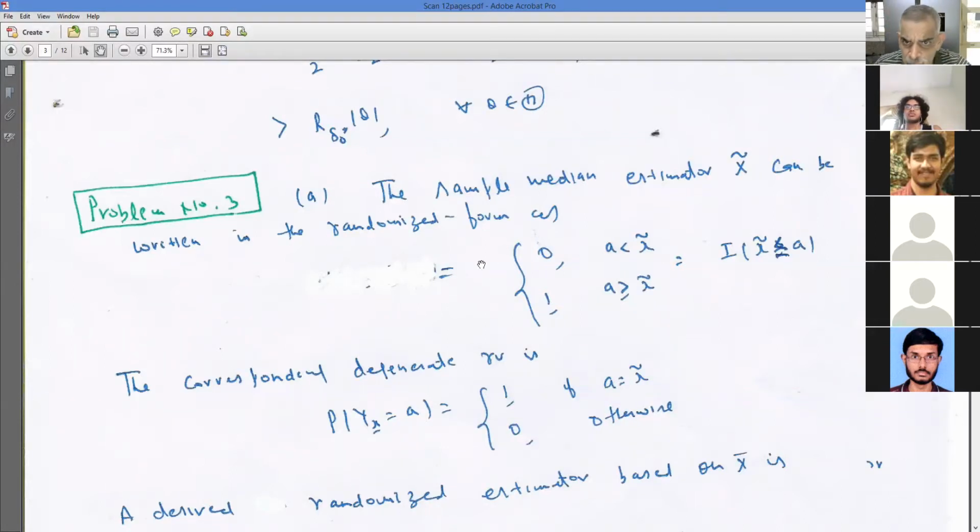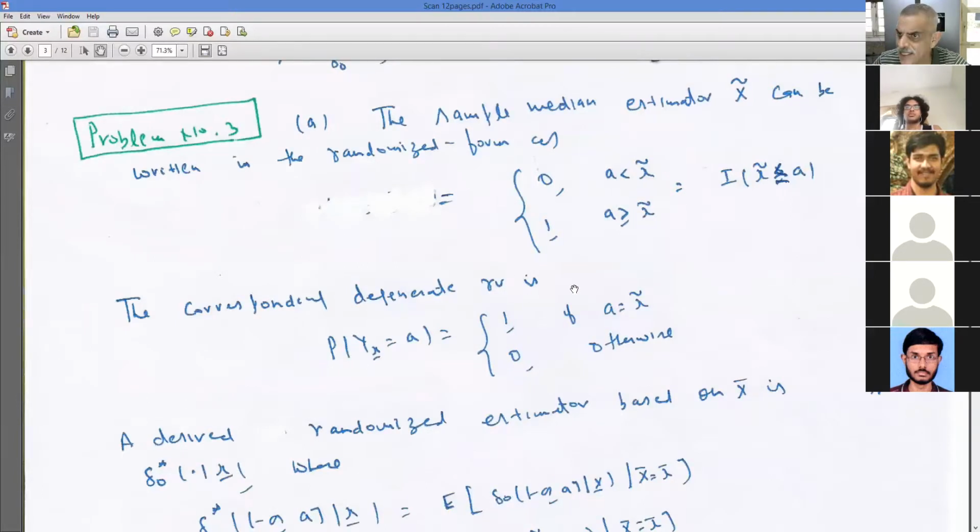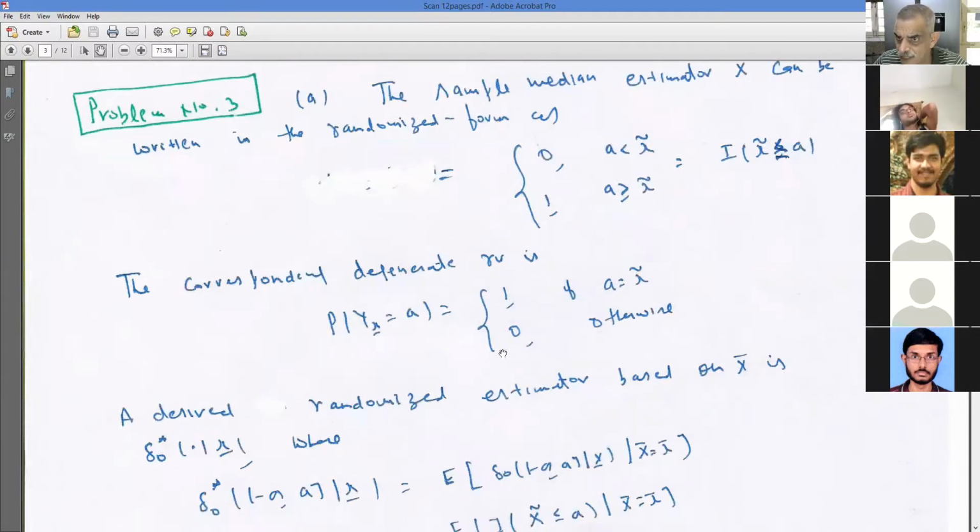So it is the distribution function of the random variable which is degenerate at X tilde. So this is a non-randomized estimator. And what is the corresponding degenerate random variable? It takes only the value 1 with probability 1 at A equal to the sample median, right? Is that okay? Are things clear at this point? So in terms of a probability distribution of a randomized estimator, it is 0 if A is less than X tilde, 1 if A is greater than or equal to X tilde, because it is degenerate at the sample median. What is the corresponding random variable? It takes, with probability 1, the value sample median, and with probability 0 any other value.